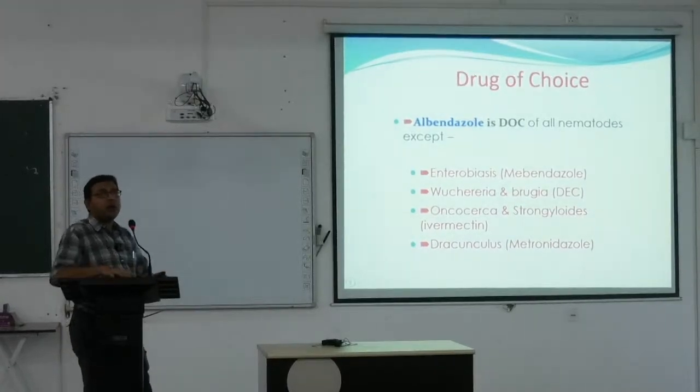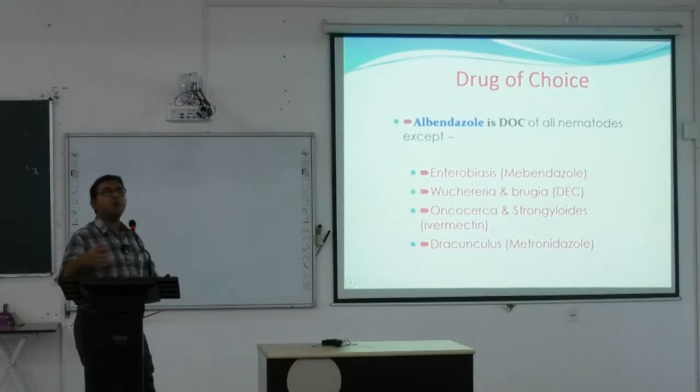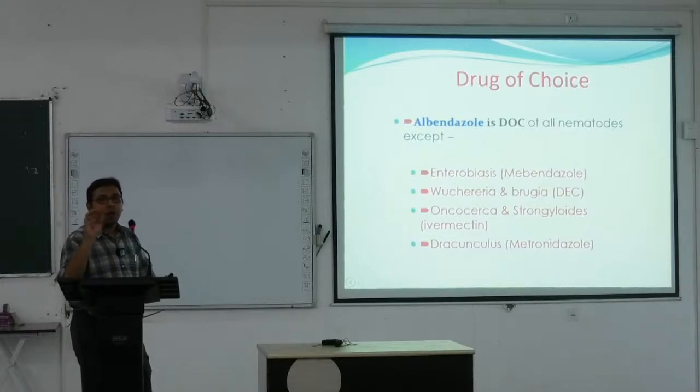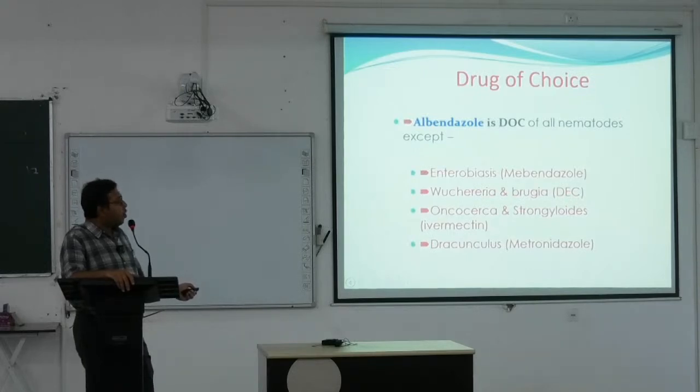For all nematode infections, whether hookworm, roundworm or pinworm, we have to use albendazole. This is the drug of choice, except in a few cases like Enterobius, where it is mebendazole. If there is filaria, it is DEC, diethylcarbamazine citrate. If there is Onchocerca or strongyloides, ivermectin, and for Dracunculus medinensis, metronidazole.